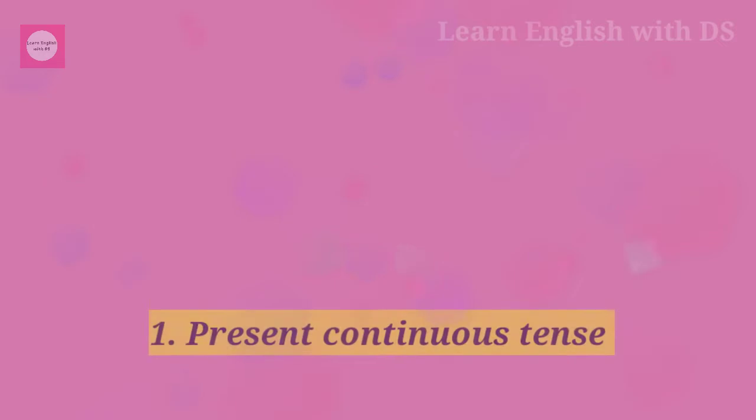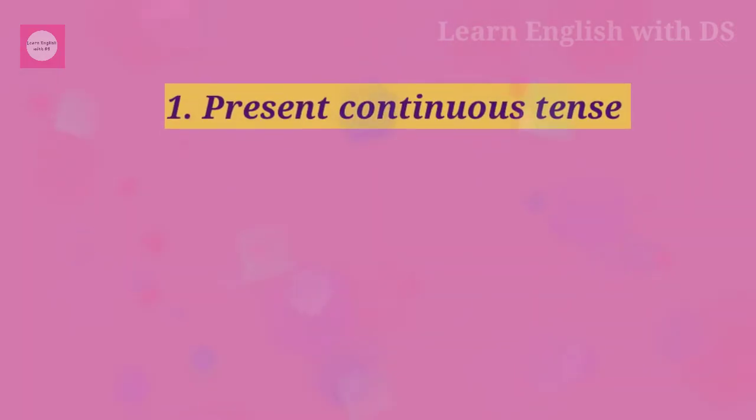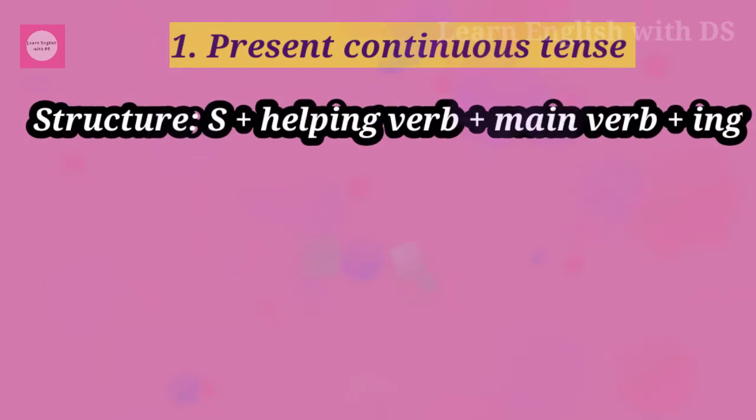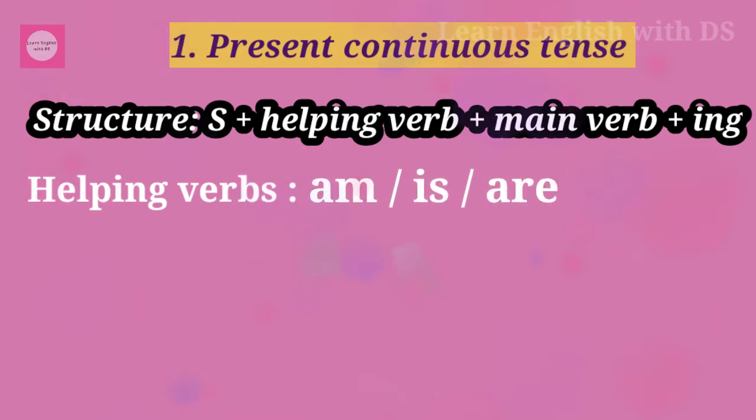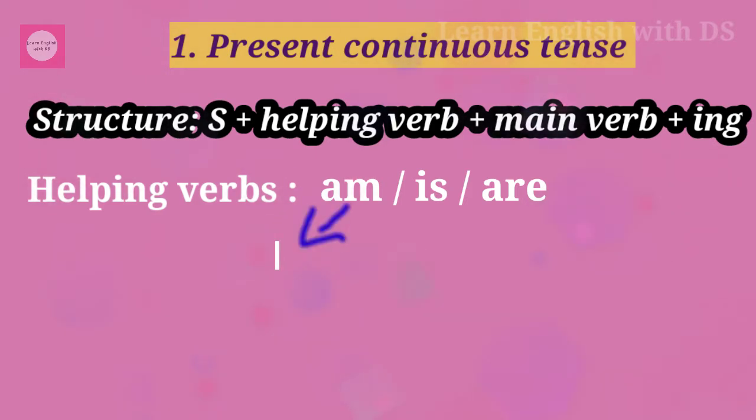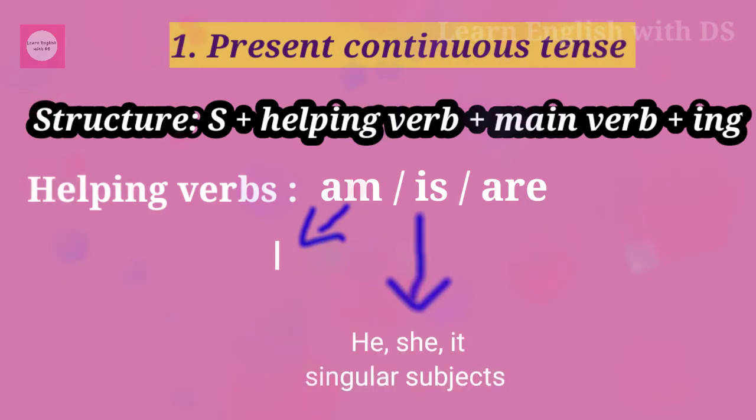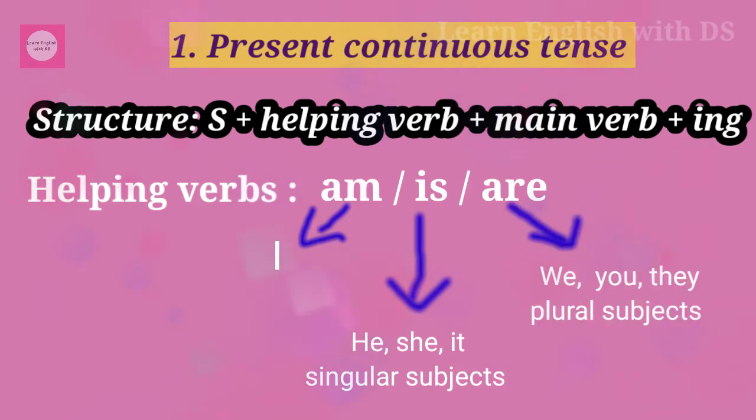First, we shall start with present continuous tense. The structure of the present continuous tense is subject plus helping verb plus main verb plus ing. The helping verbs we use in present continuous tense are am, is, are. Am is used with the subject I. Is is used with he, she, it and other singular subjects. Are is used with we, you, they and other plural subjects.